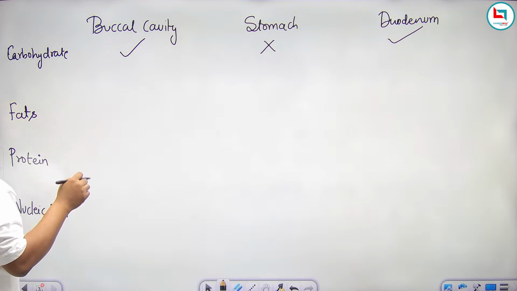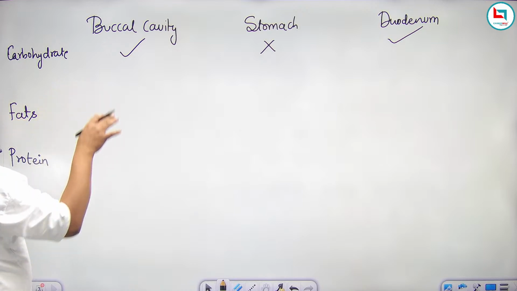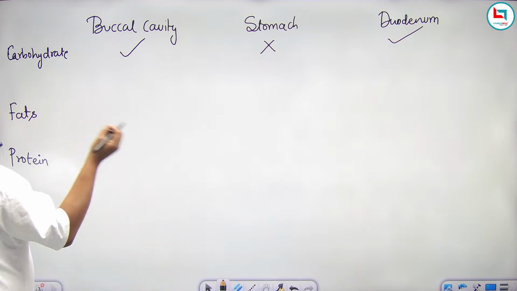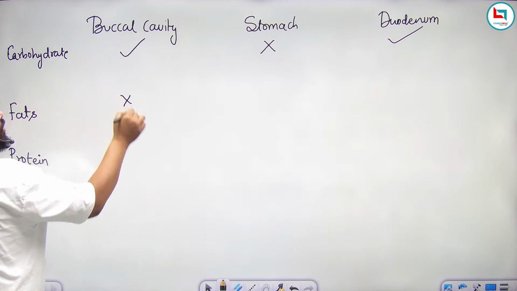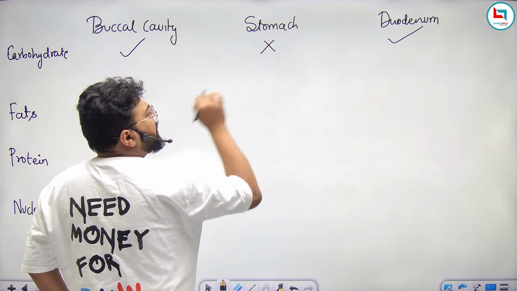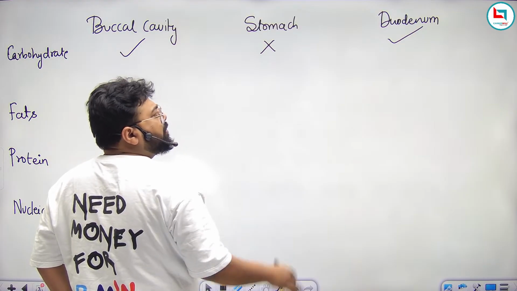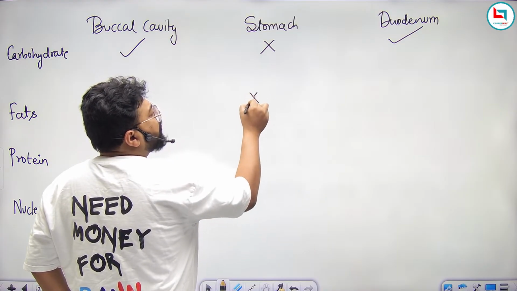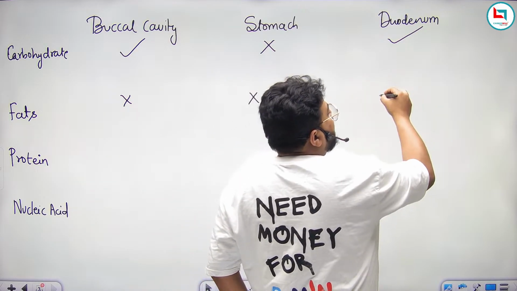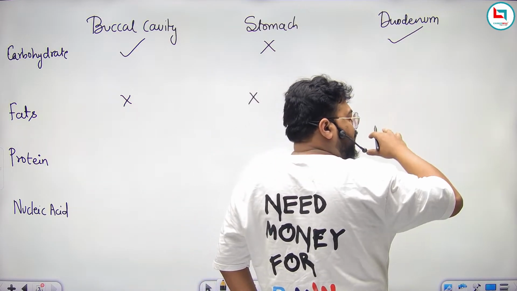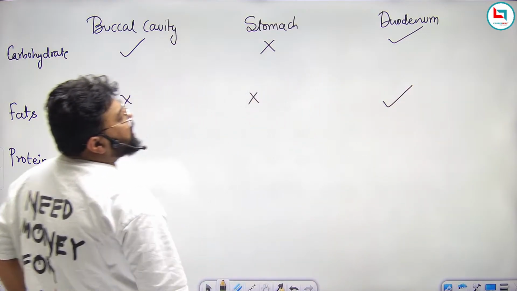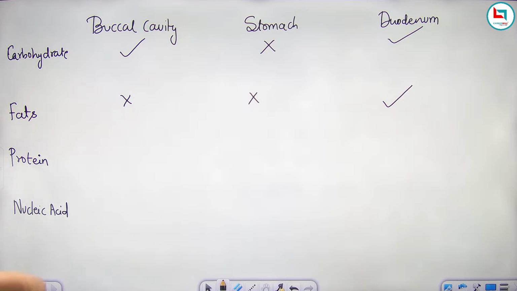If we talk about fats, a very little amount of fats gets digested inside our buccal cavity, but this amount is negligible, so I am crossing it. Again, a very little amount of fat gets digested in the stomach, but this is also negligible, so I am crossing it again. Mainly the digestion of fats occurs by certain enzymes and bile juice present in our duodenum, so the complete digestion of fats occurs in the duodenum.